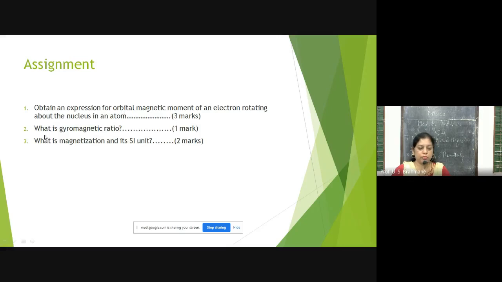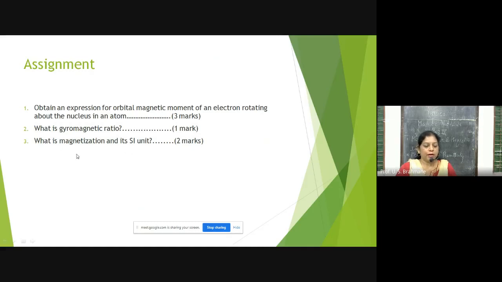So the next question is the same thing. What is the gyromagnetic ratio? Write down these questions in your books, try to learn them by heart and try to solve the problems also. I told you this ratio: it is the ratio of orbital magnetic moment to angular momentum, e upon 2me. It's a very simple one, but try to understand it, and universal constants should be learned by heart by you. You should know them, like the value of e, the value of me.